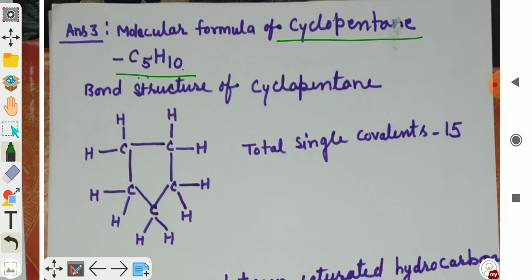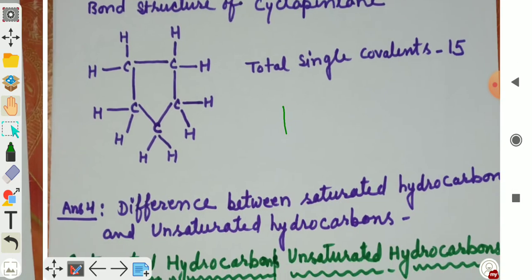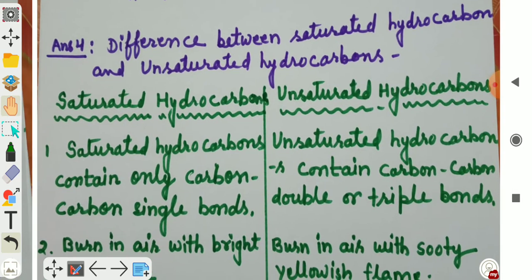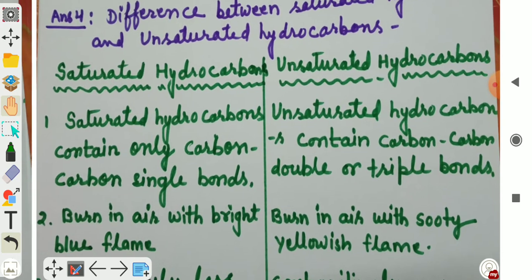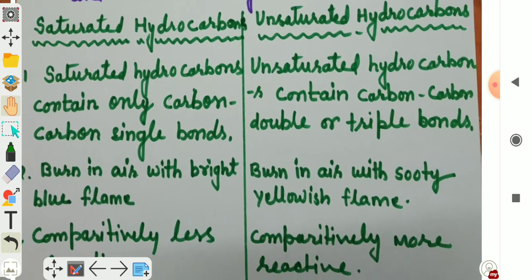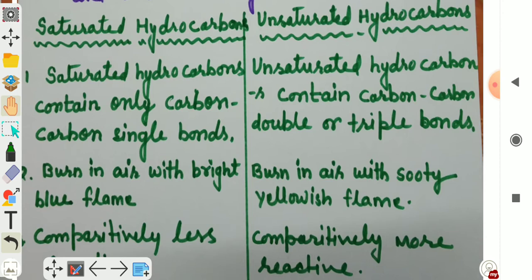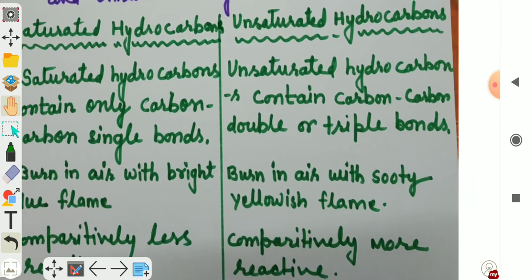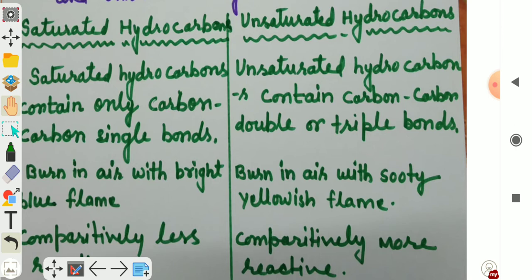Molecular formula C5H10. Your next question is, write the difference between saturated and unsaturated hydrocarbon. Here the difference is written for you. Saturated hydrocarbon contains only carbon-carbon single bonds. All carbon atoms are attached with single bonds, carbon to carbon. Unsaturated hydrocarbon contains carbon-carbon double or triple bonds. It may be a carbon to carbon double bond or triple bond present in the unsaturated hydrocarbon.